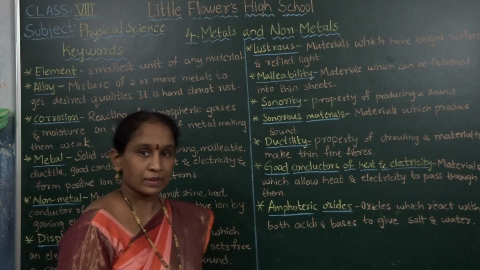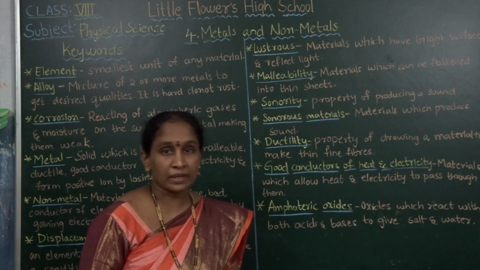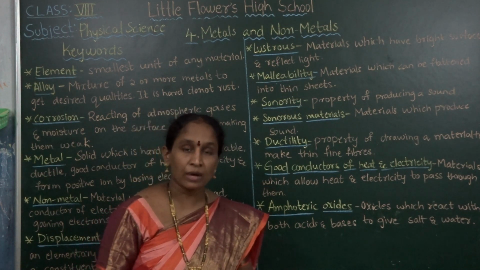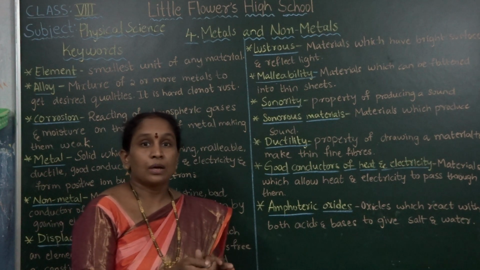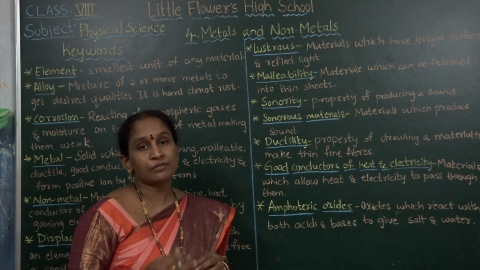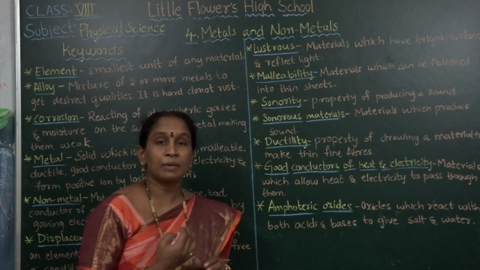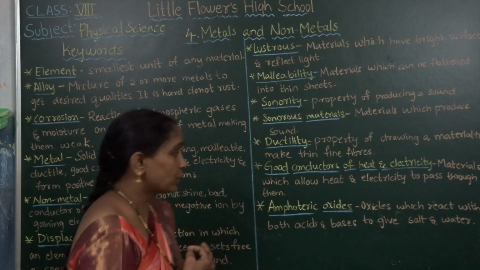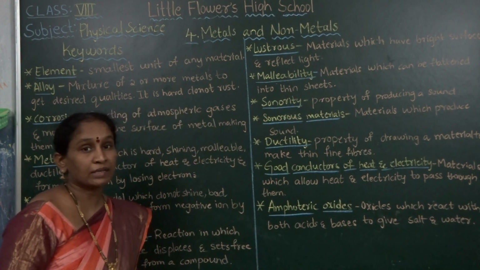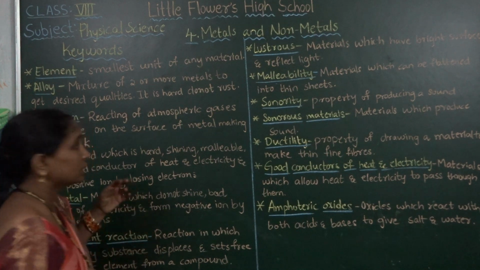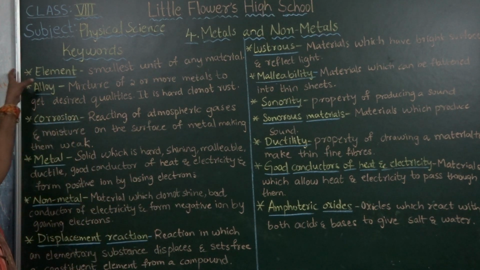In the previous video, I discussed the mind mapping of this chapter. In that mind mapping, we discussed the physical and chemical properties of metals and non-metals. In this video, I am going to explain the keywords of this chapter. What are the keywords present in this chapter? Here, the first one, element.